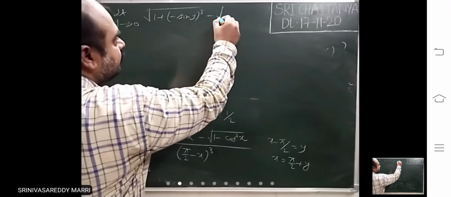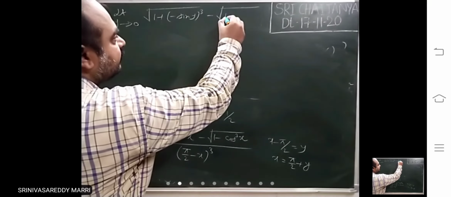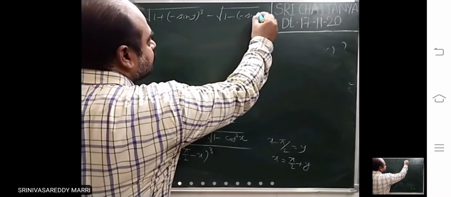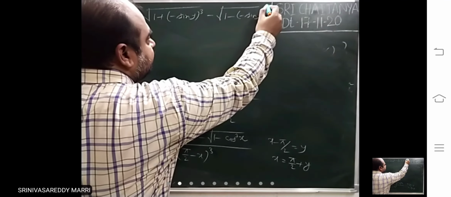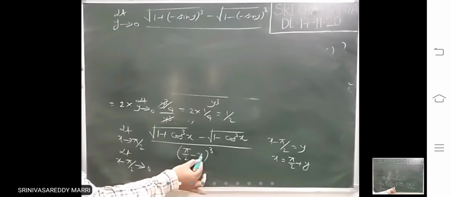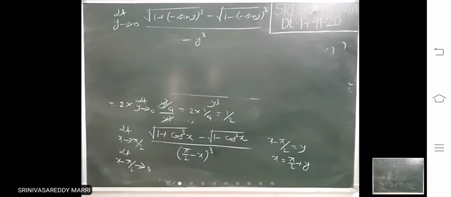So we get root of 1 plus sin cube y minus root of 1 minus sin cube y, divided by pi by 2 minus (pi by 2 plus y), that means minus y, whole cube, that is minus y cube.